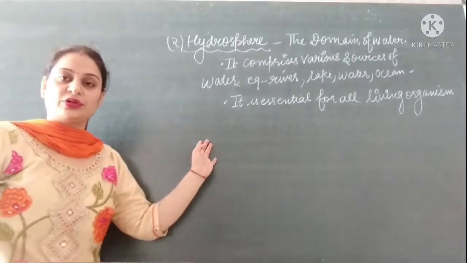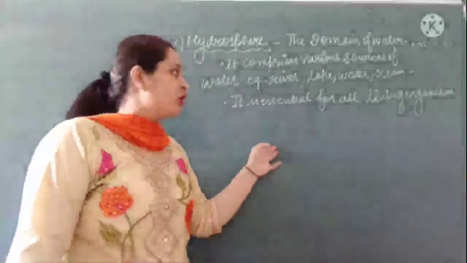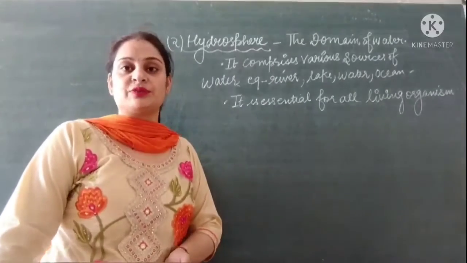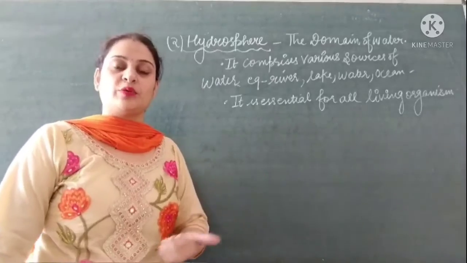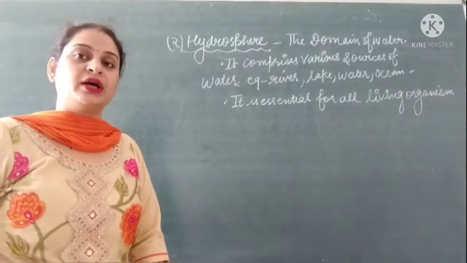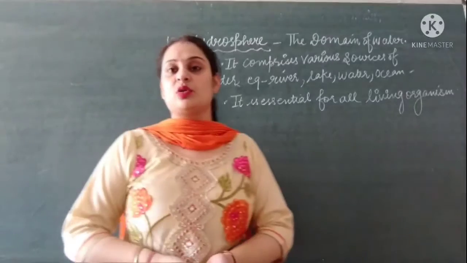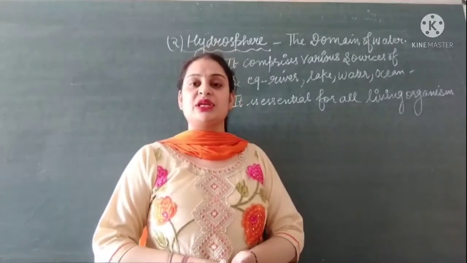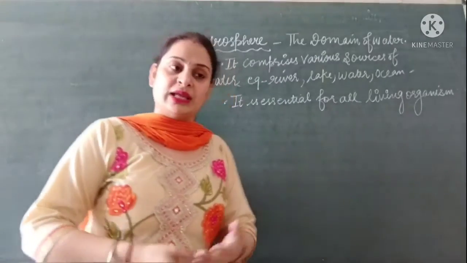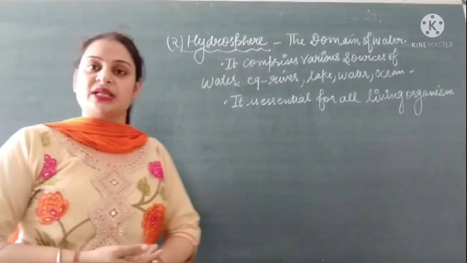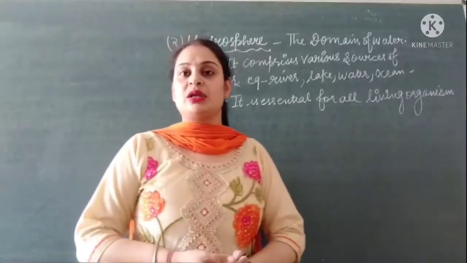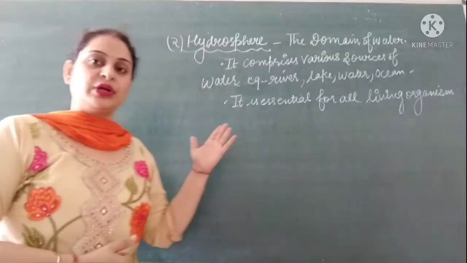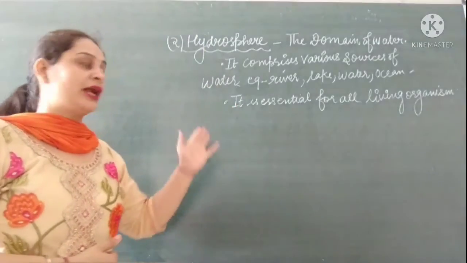And we also know that water is very essential for all living organisms, because water provides the main support system for all living organisms, and without water life is not possible on the earth. Water is also used for generating electricity, and as a means of transport, like we use different ships and submarines for transporting goods from one place to another. So this is the second main component of the natural environment, which is called hydrosphere.